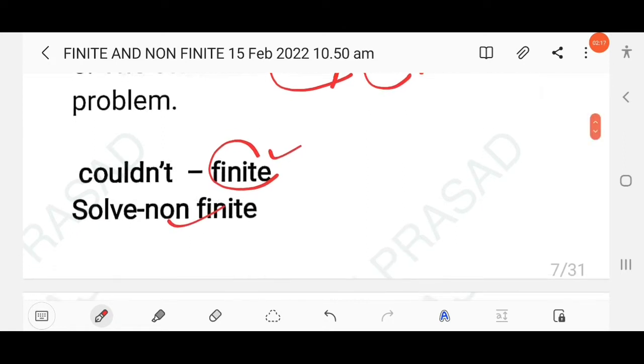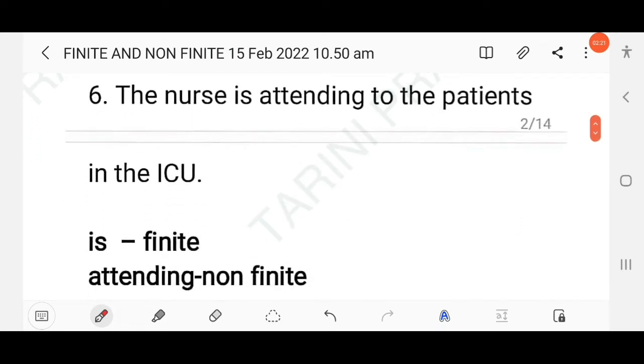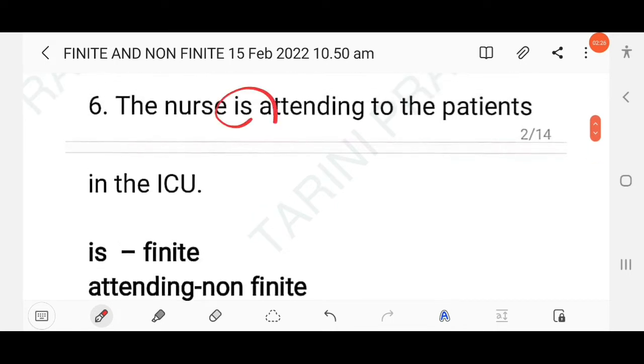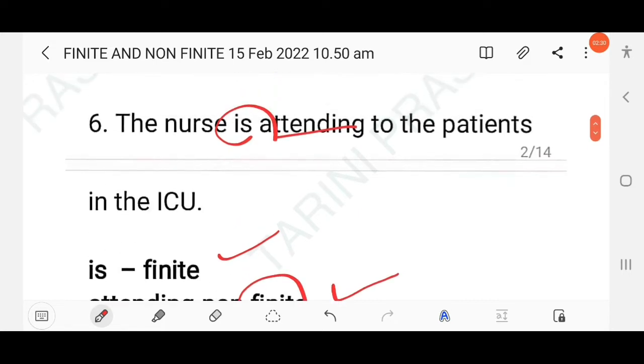Clear? Then next question: the nurse is attending to the patients in the ICU. Here "is" is a finite verb, and "attending" is a non-finite verb, right? Here "is" is used for the third person, the nurse. Whatever subject you may use, "attending" will remain the same. So this is a non-finite verb.